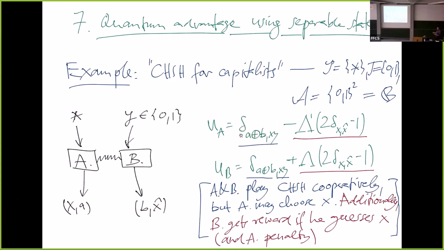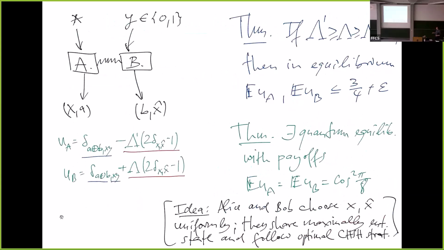So if A XOR B is equal to XY. But then they also play some kind of a zero-sum game where Bob gets a reward if X hat is equal to X, and he gets penalized if X hat is different from X, and Alice is vice versa. The intuition is that by introducing this zero-sum contribution, they both don't want the other player to be able to guess their private X, so they have an incentive that those end up being independent and also uniform.